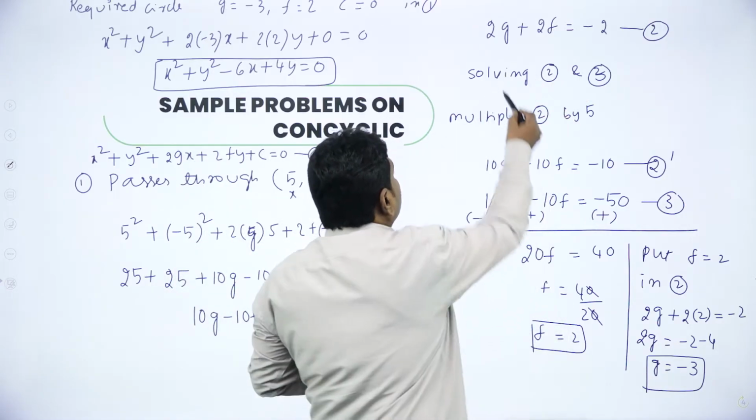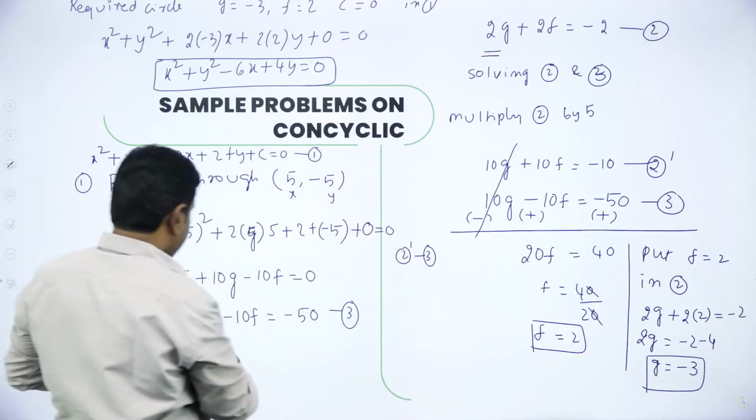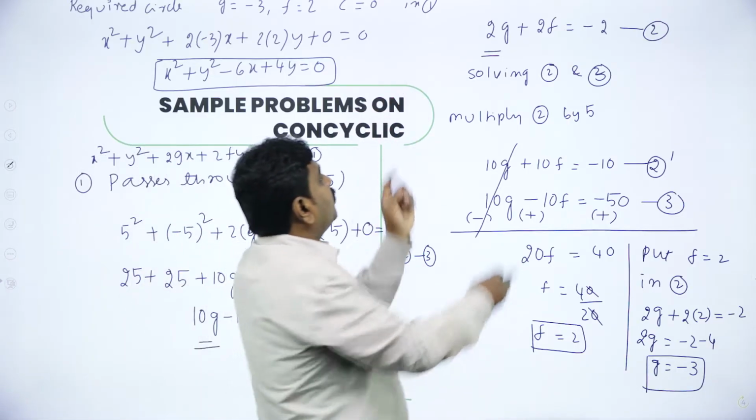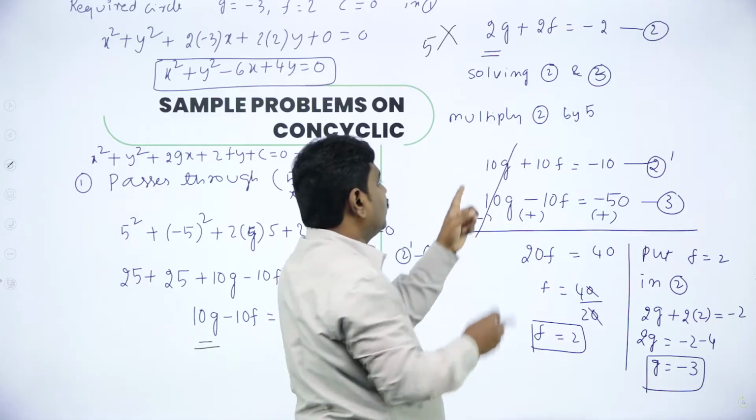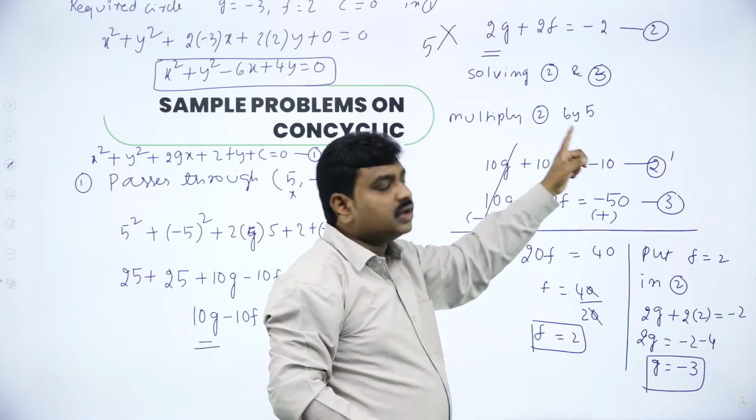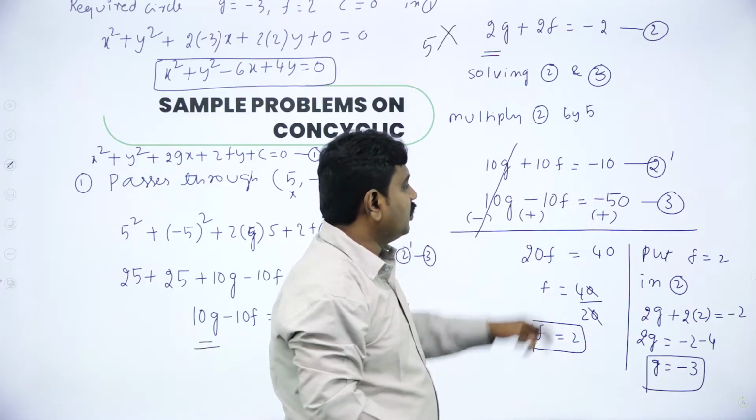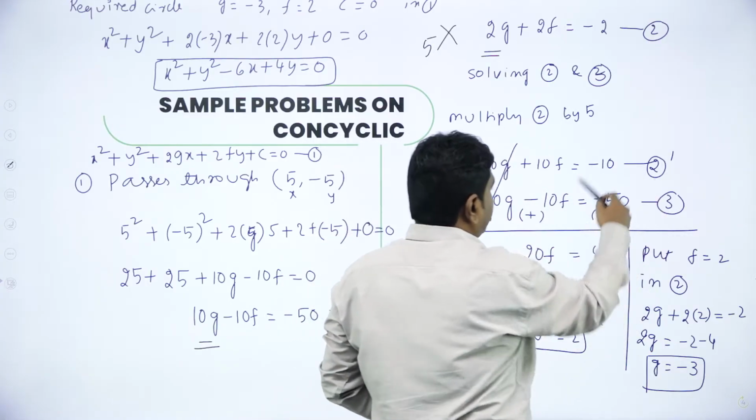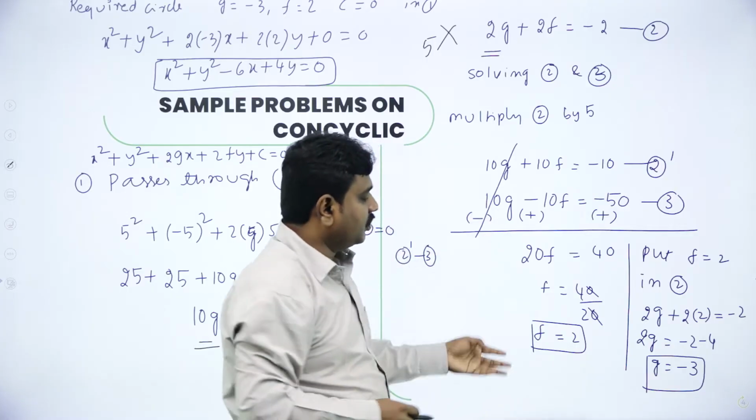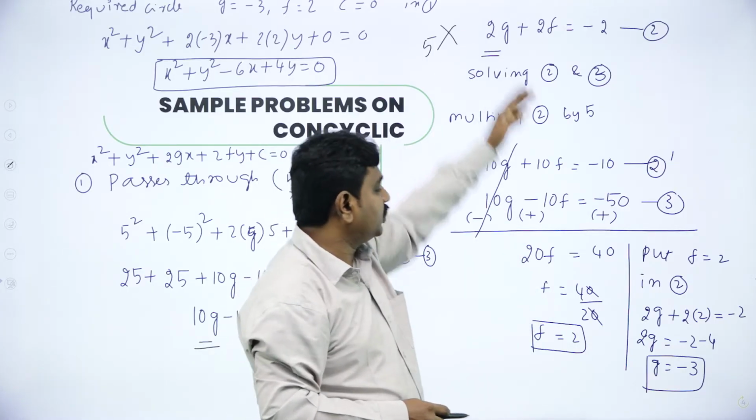When you observe equation 2, the coefficient is 2g, but in 3 it is 10g. So how to make this 10g? Multiply this whole equation by what? 5. That's what we have done. Multiply equation 2 by 5. When you multiply, it will become 10g, 10f and minus 10. Call the new equation 2 dash, subtract 2 dash and 3. When you subtract, you will get f. Put that f in equation 2, you will get g.